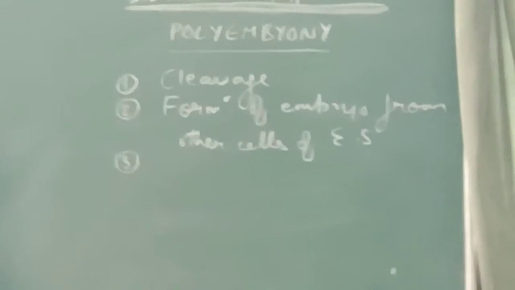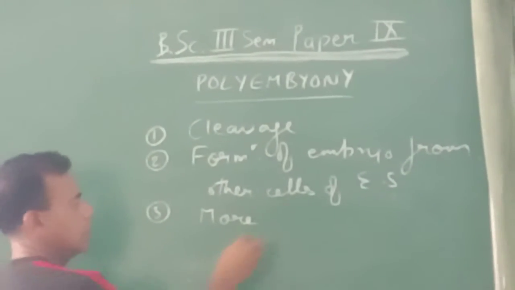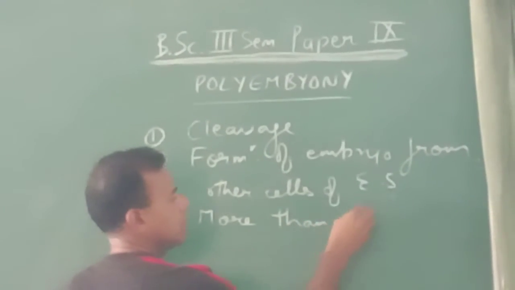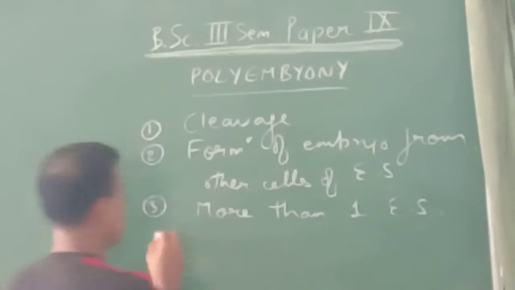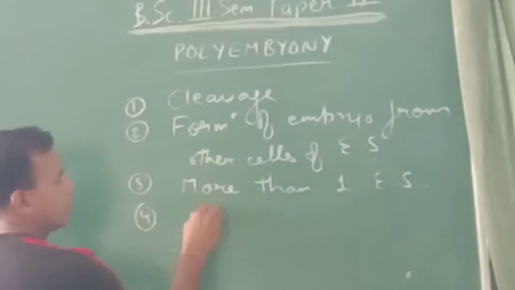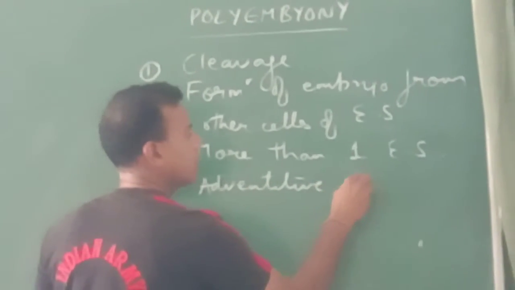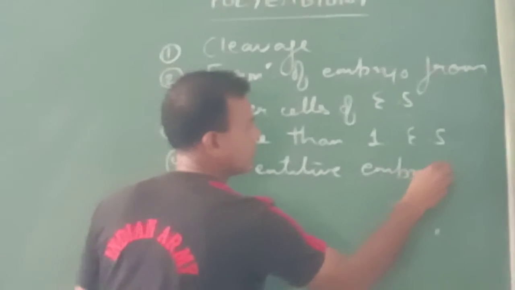Third, when there is more than one embryo sac in an ovule. And one more reason, which is known as adventive embryo.